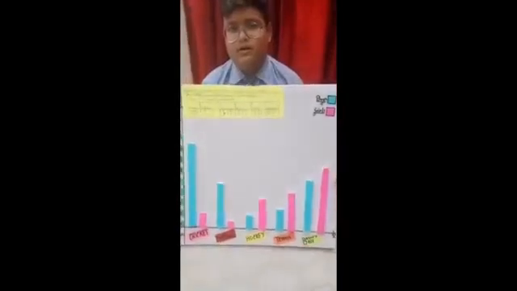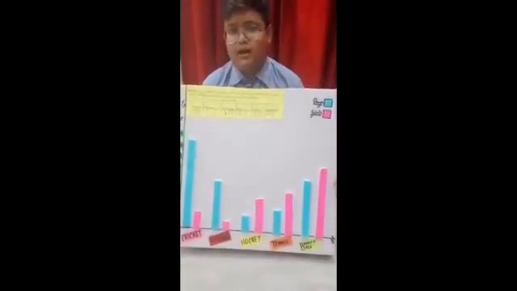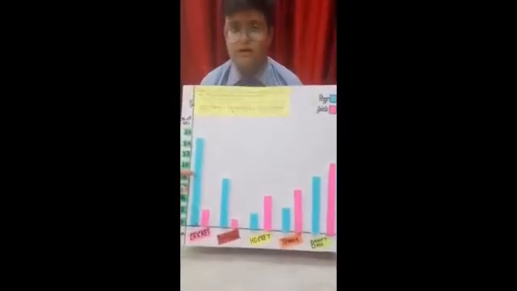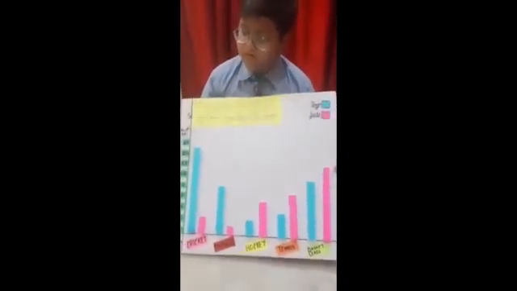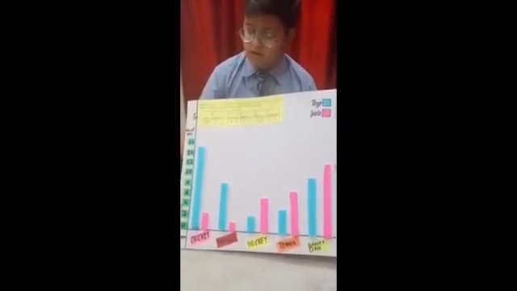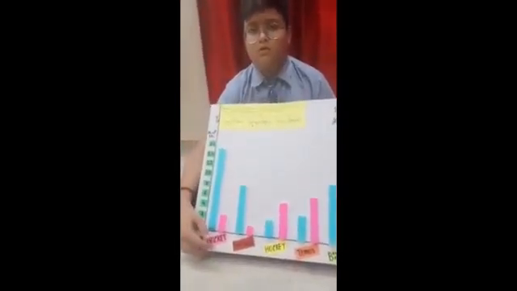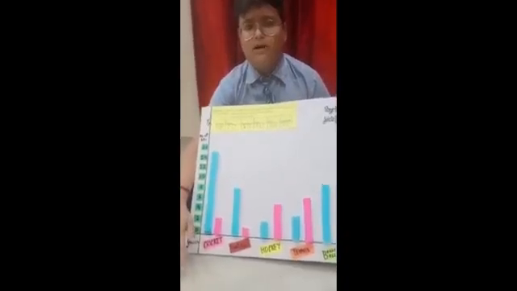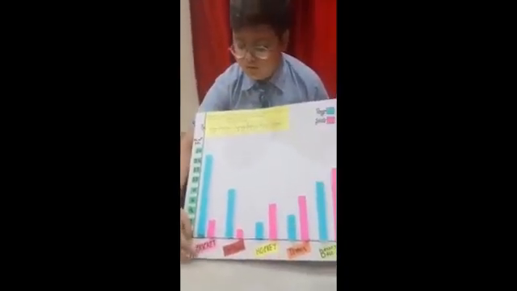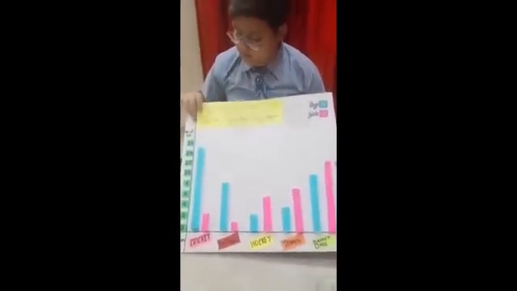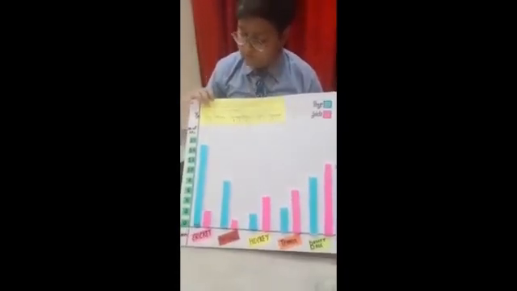Thank you, sir. Sir, I am Shrestha Ghosh of class 9 and today I am going to present a model of bar graph in a bigger form. This is the number of students in ratio, and this is the number of games, and then this is the number of games which the students like, and the total number of students are 62.